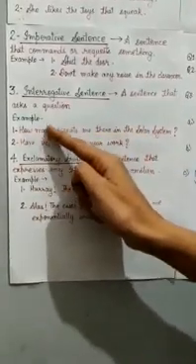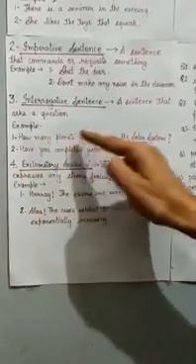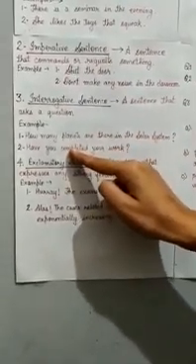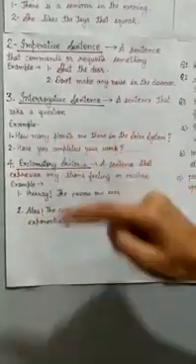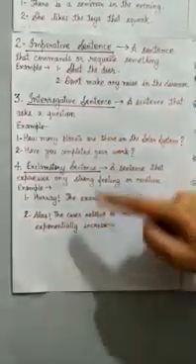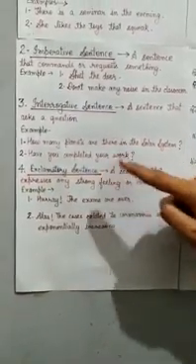So in these two sentences, in the first sentence, you have been asked the number of planets present in the solar system. While in this, you have been asked whether you have done your work. So what you understood from here is that interrogative sentences ask you something, right? And the next and the last one is the exclamatory sentence.